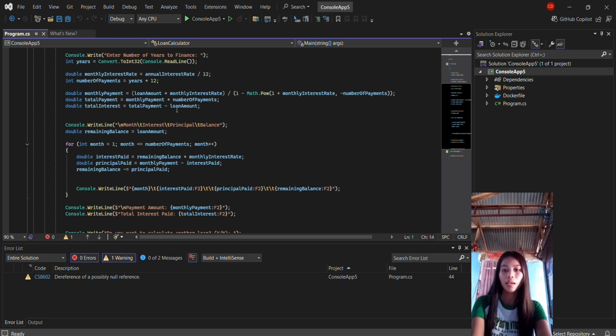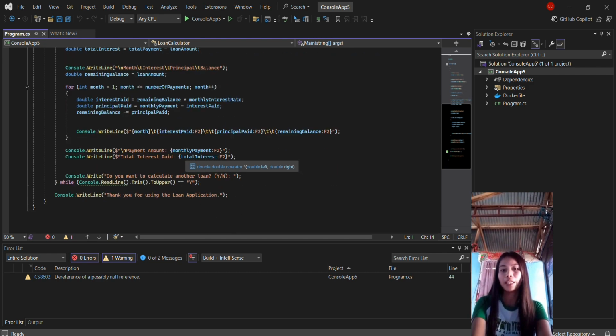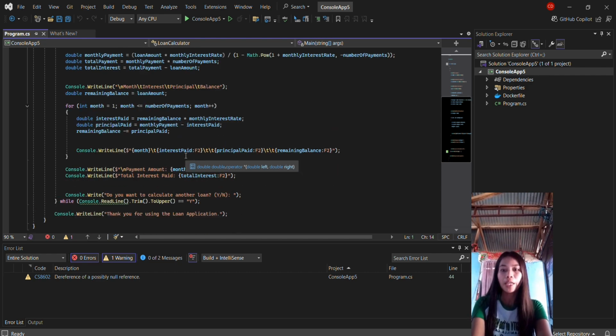Sixth, fine calculation. Here, double fine equals CalculateFine with the speed limit, ticket speed, and classification. It calls the CalculateFine method to compute the amount based on speed and classification, and stores the result in fine. Then it displays the fine amount formatted to 2 decimal places.